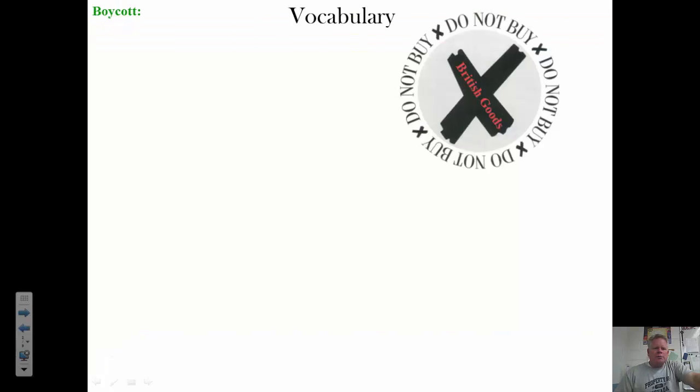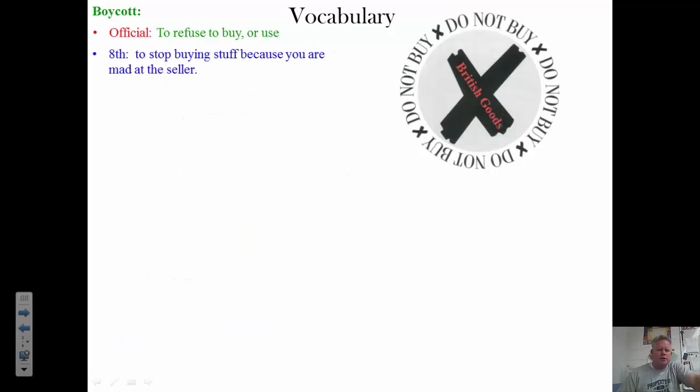And today's first vocabulary word is boycott. A boycott is to refuse to buy or use. 8th grade definition: to stop buying stuff because you are mad at the seller. And the significance: boycotts can force change. The colonists got mad at the Stamp Act and they started boycotting British goods, and it cost the British merchants so much money that they begged Parliament to repeal the Stamp Act. So boycotts can force change.